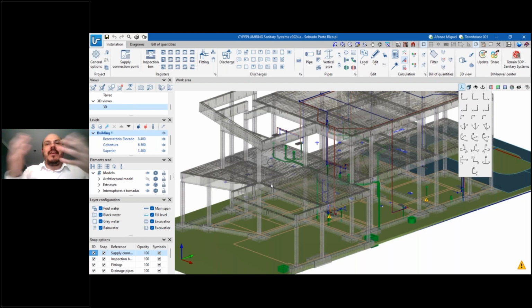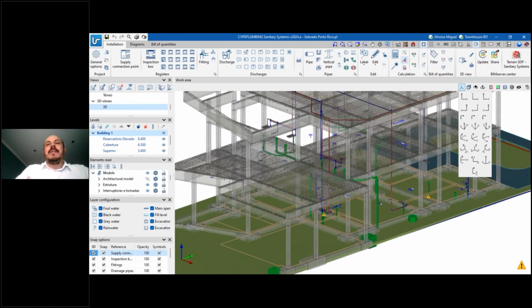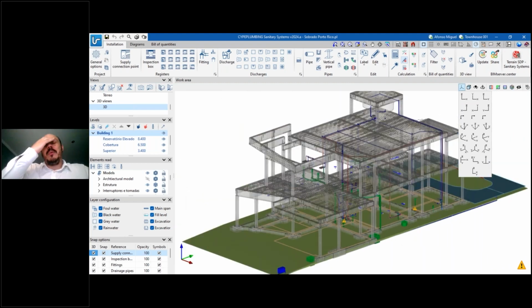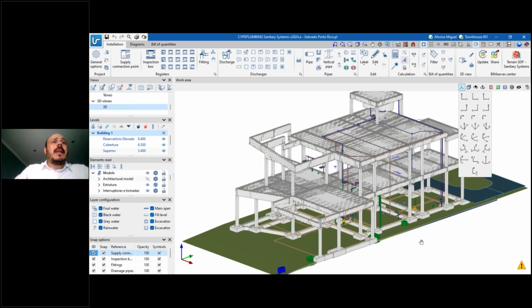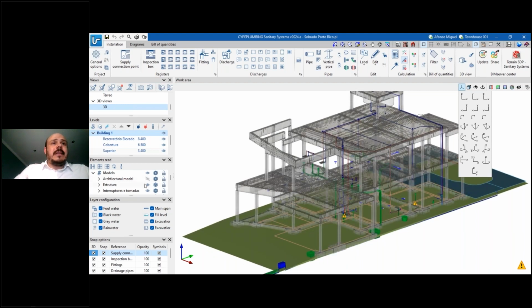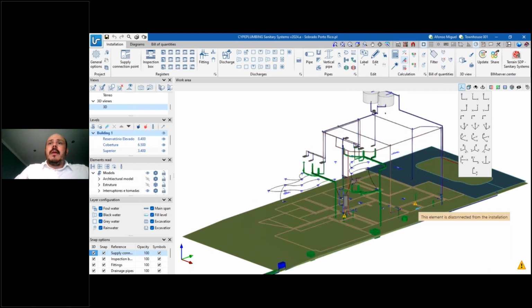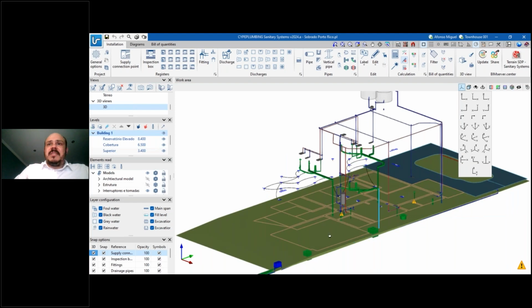So now I think you can understand. You can see the same buttons here. You can see the same options here. So the same interface. Once you start working with one CYPE software, then it's going to be easier to learn the others. In this case, let me deactivate the architectural model, the structural model. Here you can see, let's also deactivate the terrain, for example.